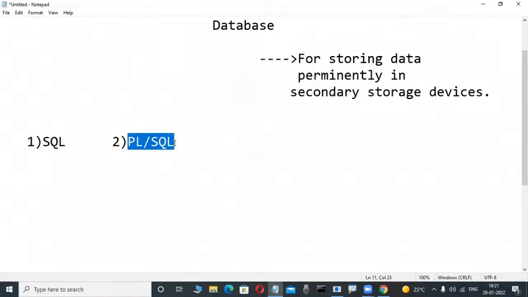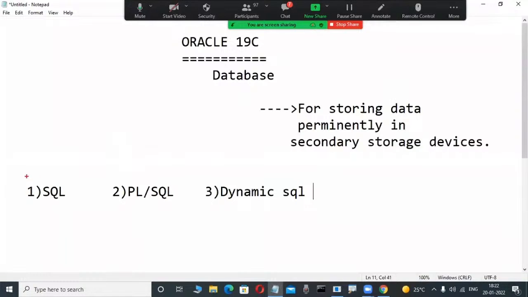That is PL/SQL, the Procedural Language extension for SQL. Not only these two, but in a company we are also using another language: Dynamic SQL. Dynamic SQL is a small one, because we have good knowledge of PL/SQL, so it is only a little bit of extension. These three languages, you have an idea.